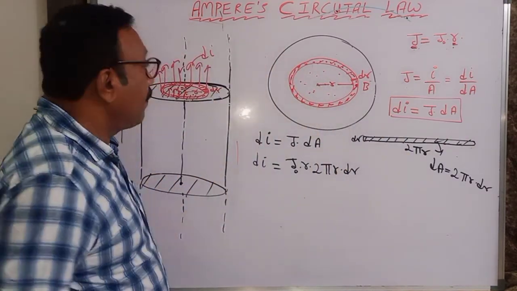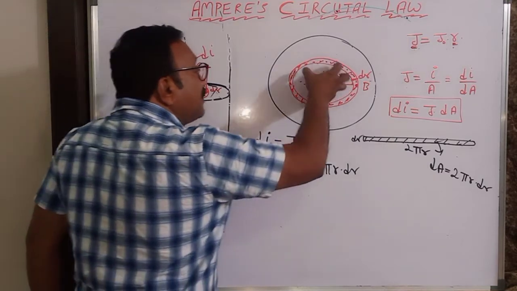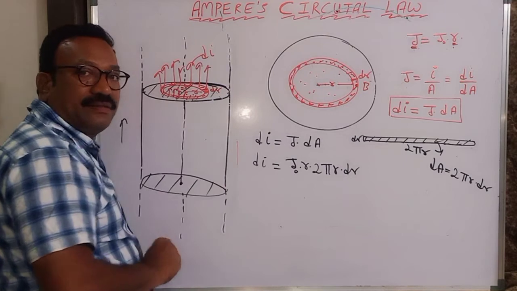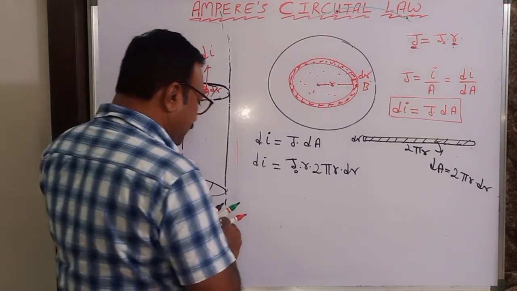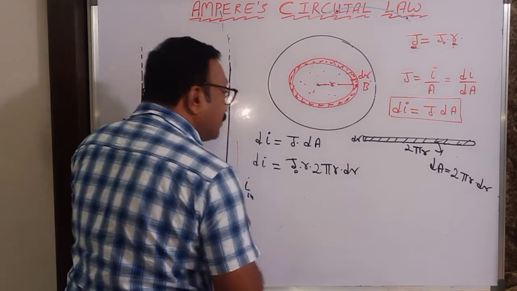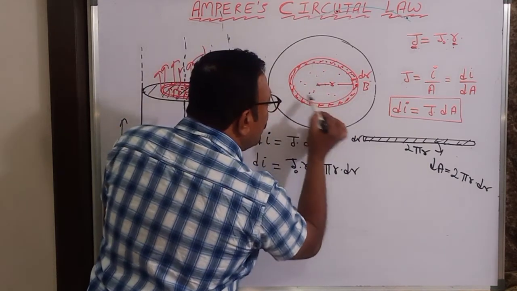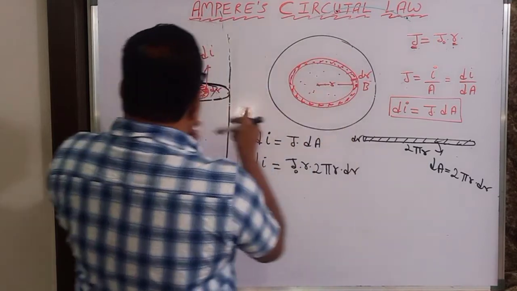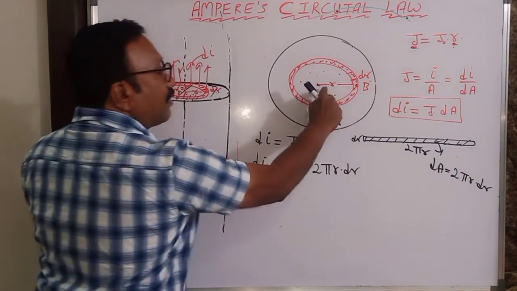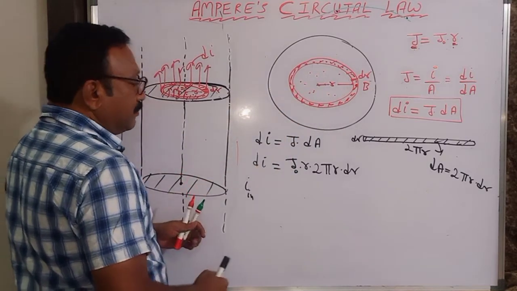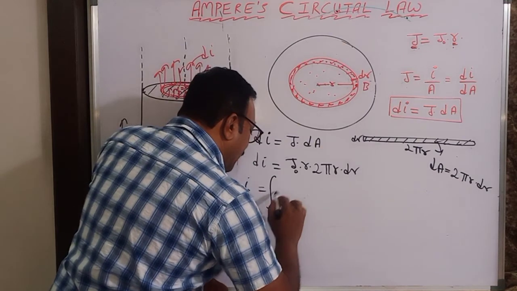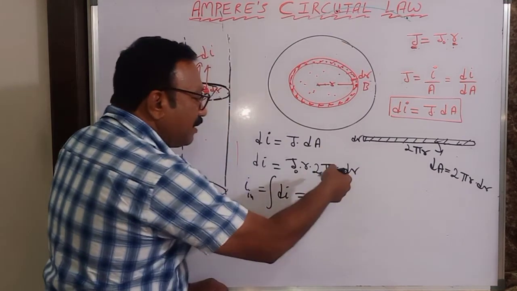Now I want the total current. So integrate on both sides. Current inside means the current that is flowing inside this smaller area. That is called current inside. That is nothing but the integral of di, that is the integral of this.